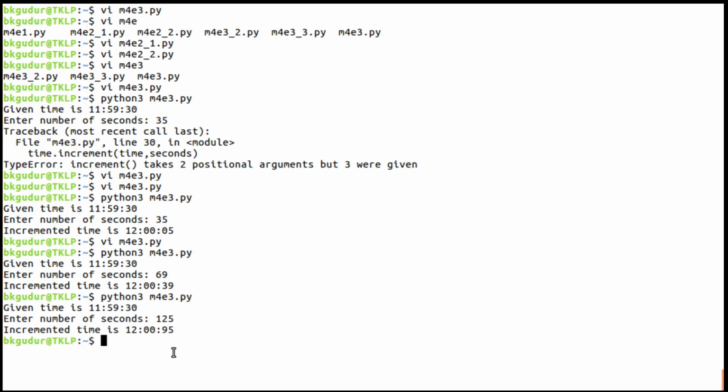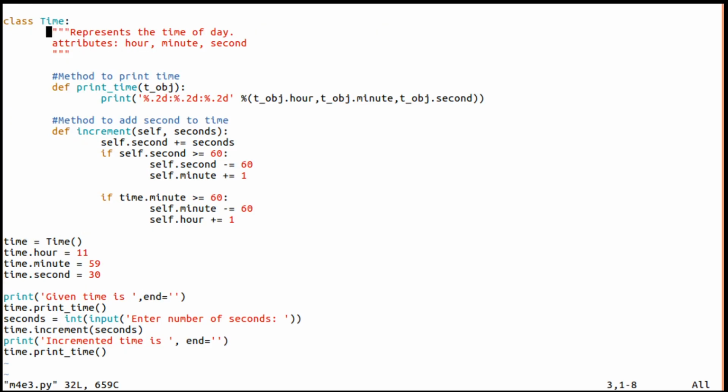So you can see here 95 seconds, which is wrong, right? For that purpose, what we had done earlier, we changed this if statement to while. If you remember, just recall, we changed it to while, and later we took this inside this.